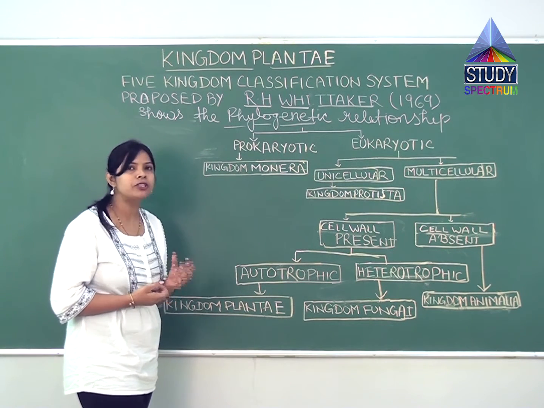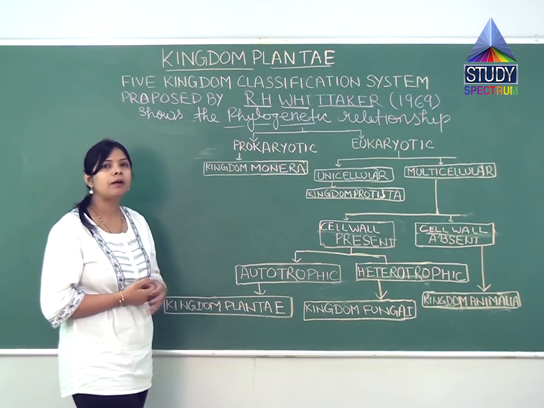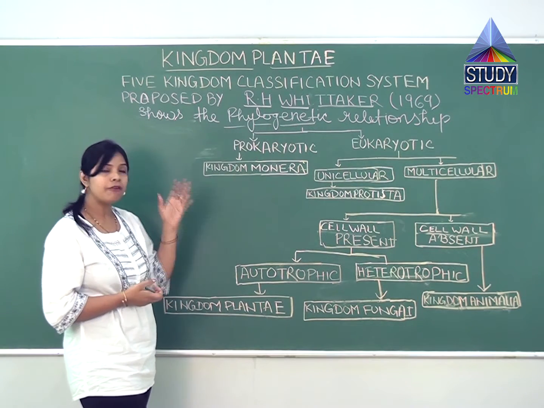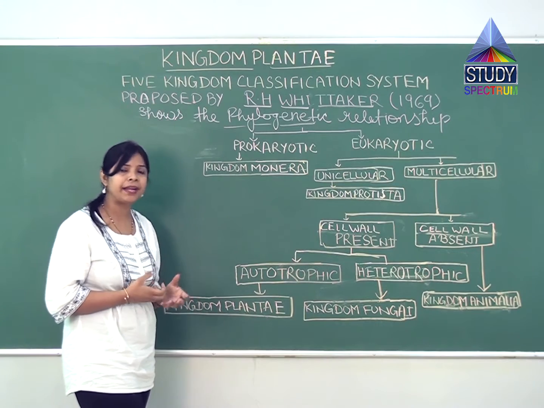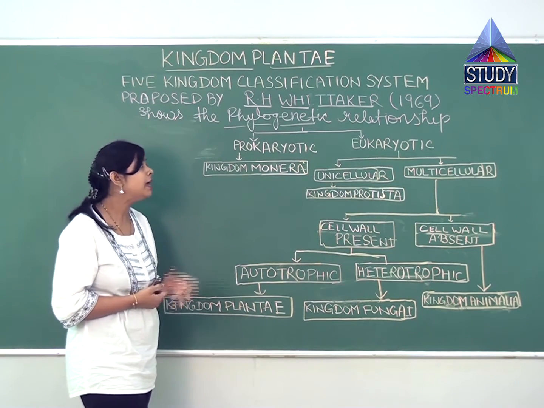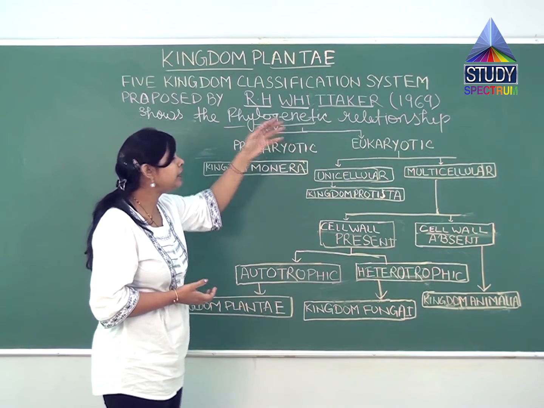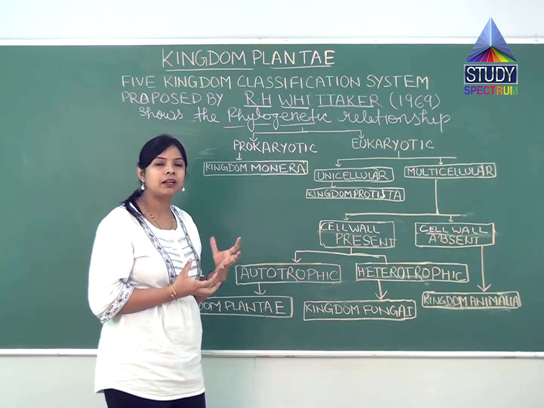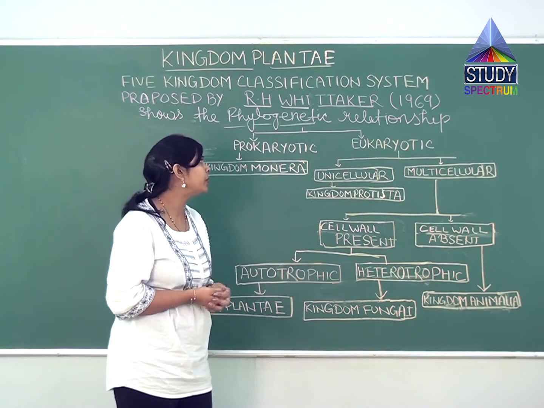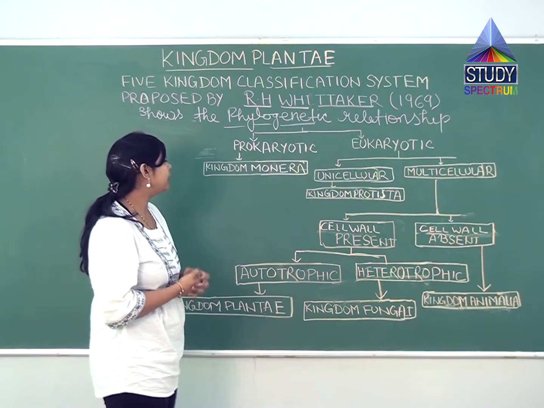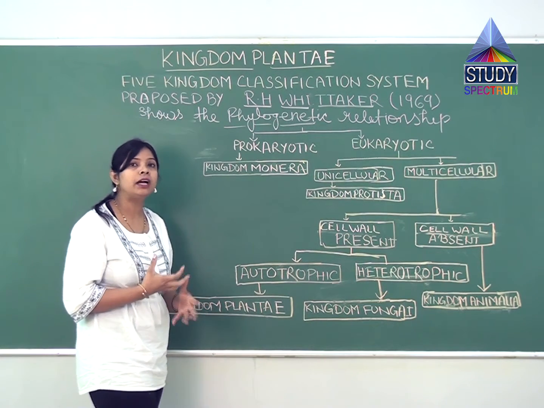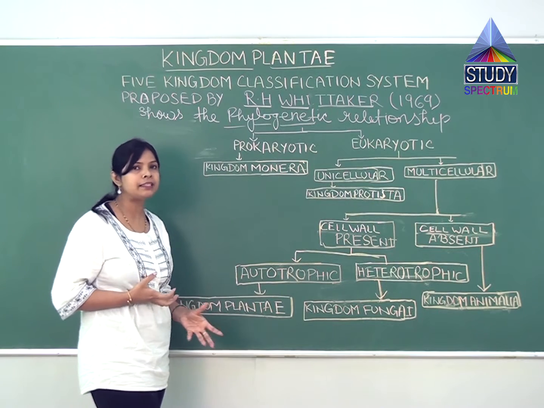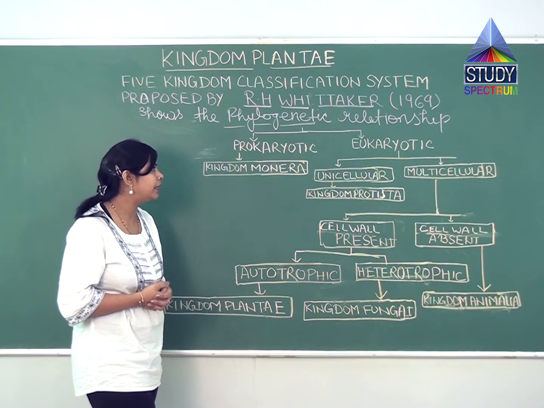So what is phylogenetic relationship? If we talk about phylogenetic, phylo means something related to the phylum, the race or tribes of an organism. And genetic means what kind of inheritance they are showing. So phylogeny is related to the evolution of an organism. It is related to the similarities and dissimilarities of organisms.